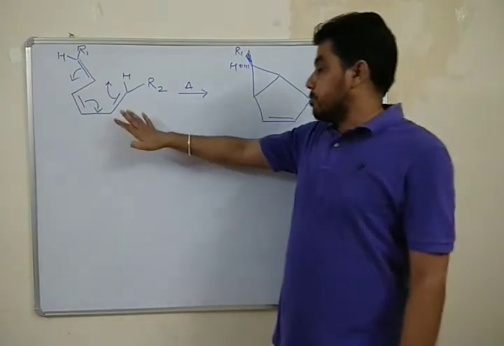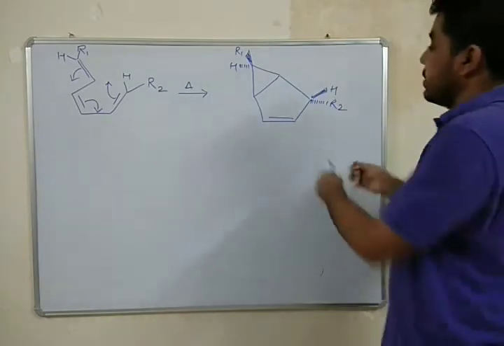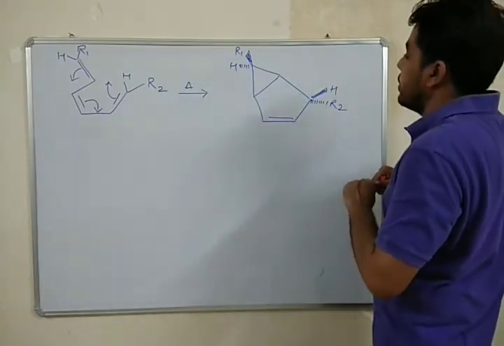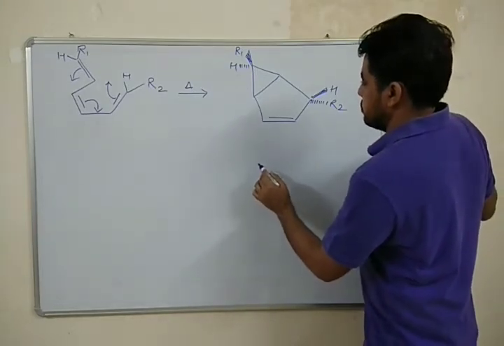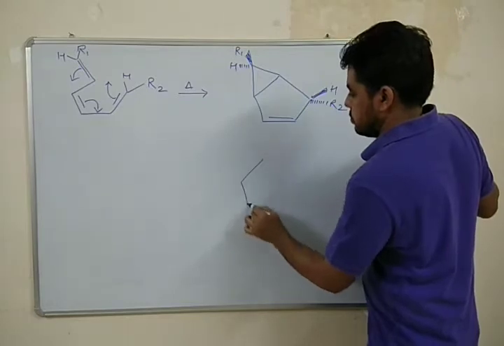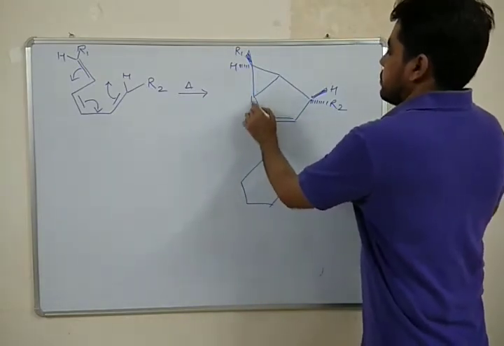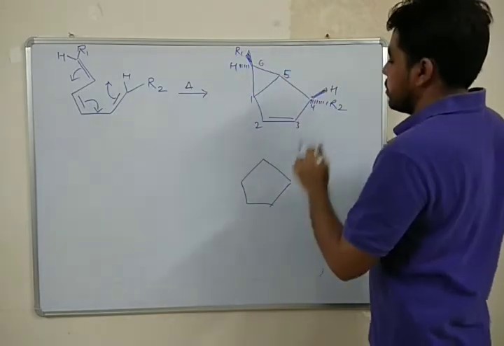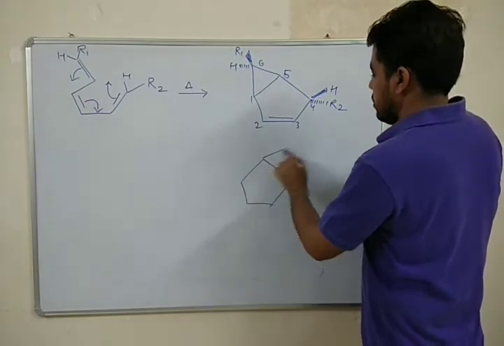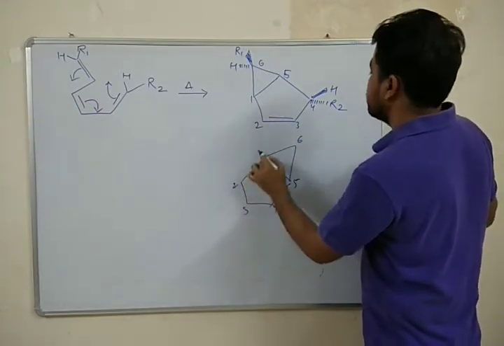Okay, so remember this particular example. It may also be written like this. Let me write this 1, 2, 3, 4, 5, 6. Okay, so this 6, 5, 4, 3, 2, 1.